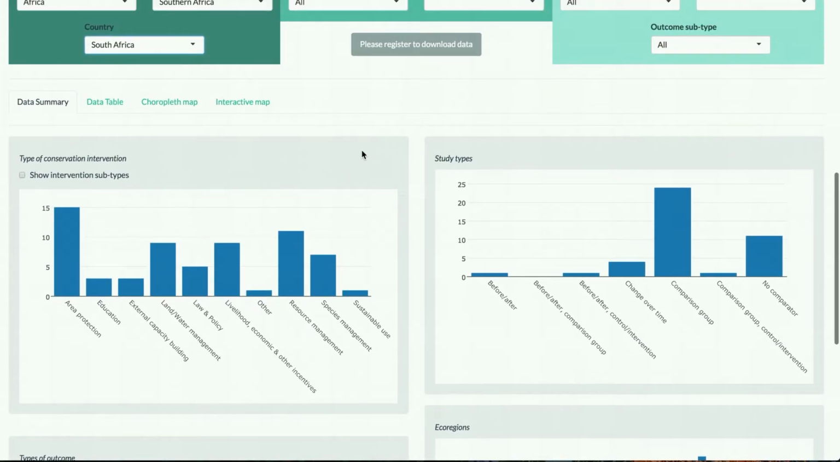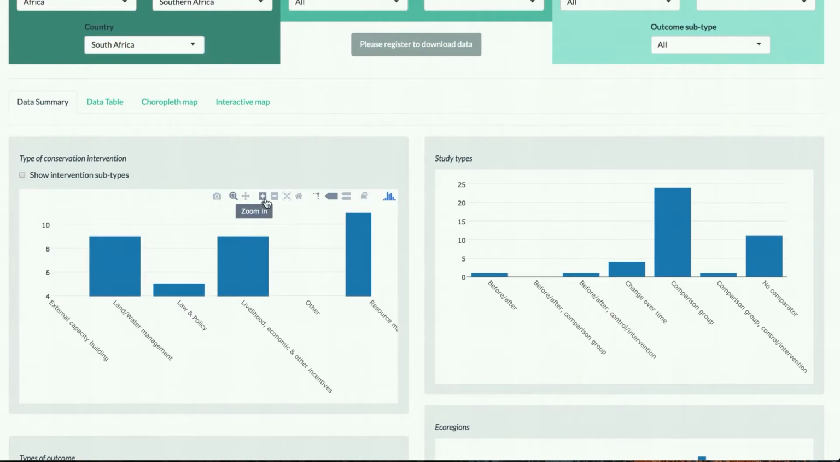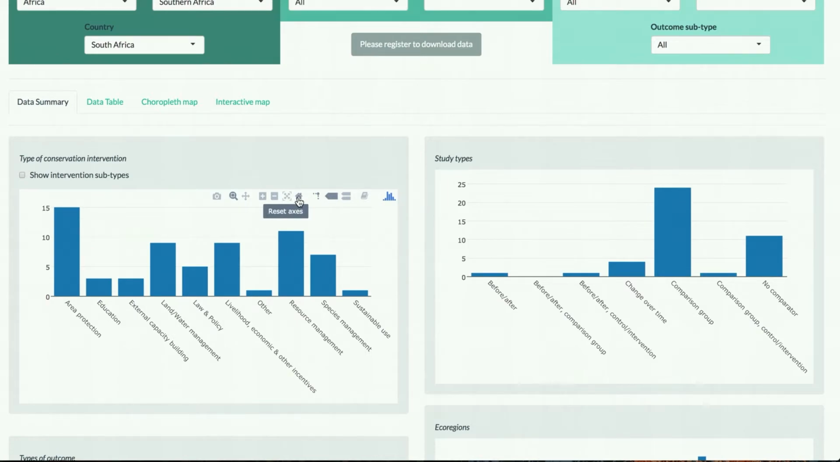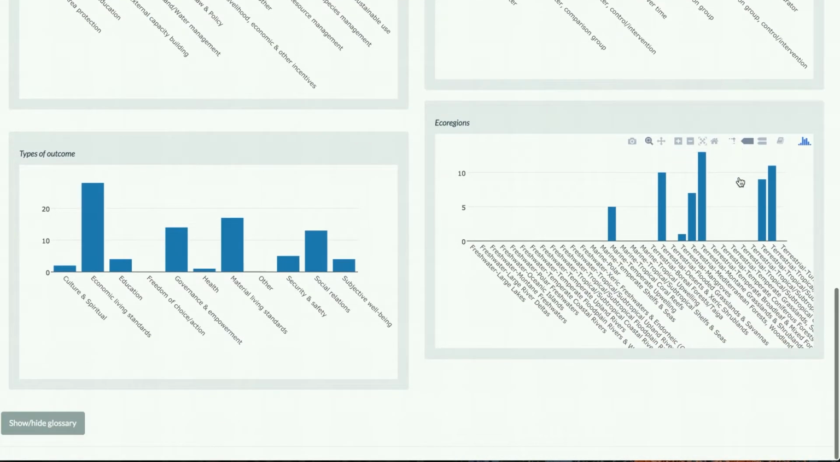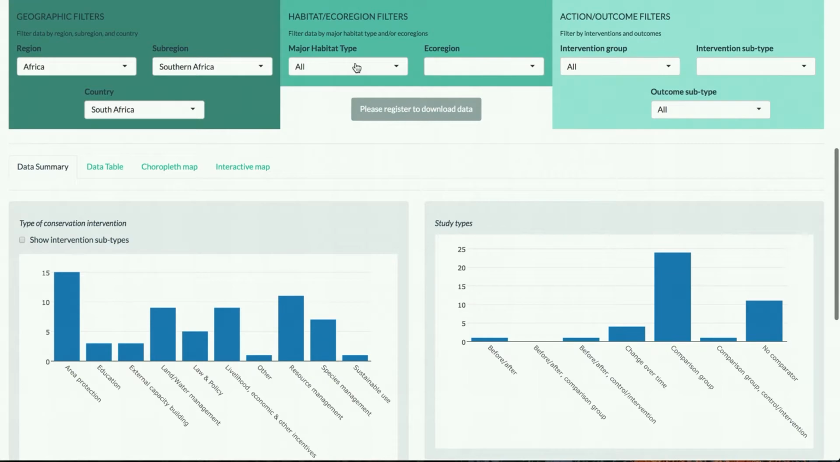Now, each of these graphs are produced by an API called Plotly, which means that you can save the graphs as a PNG by clicking on this camera button. You can zoom in and out, and you can conduct different types of toggling and refining of how you're viewing that particular summary with these different actions here. And you can do this for each of these 4 graphs in the front of the dashboard page.